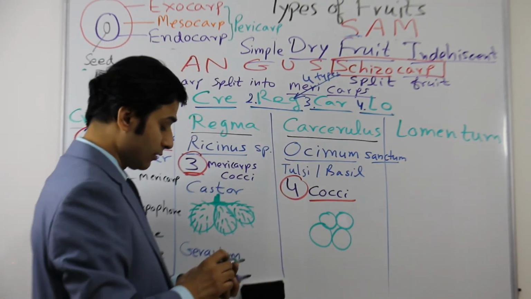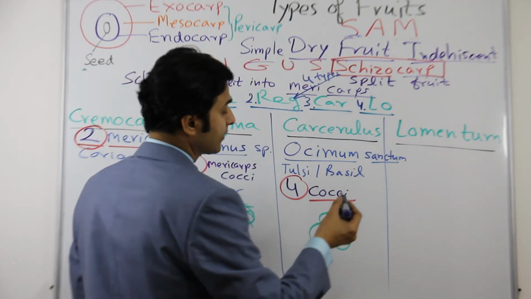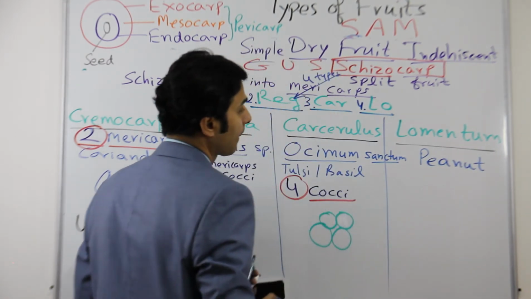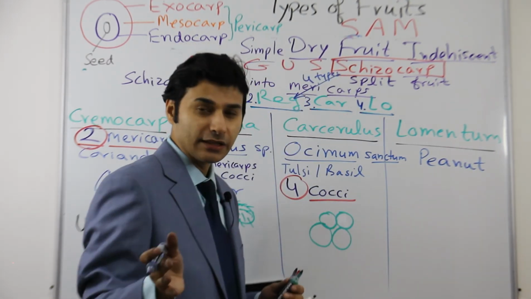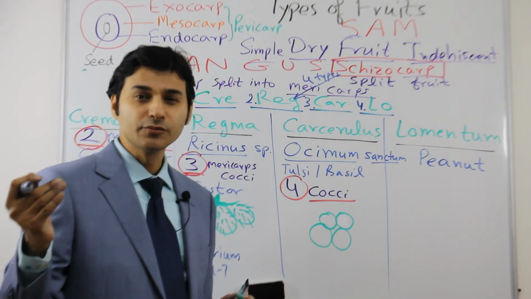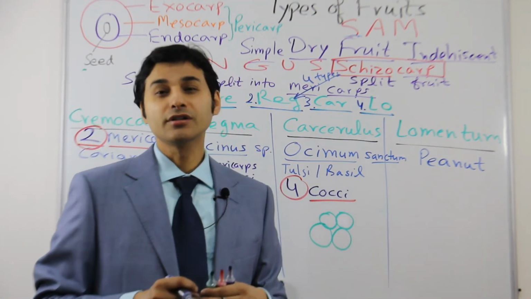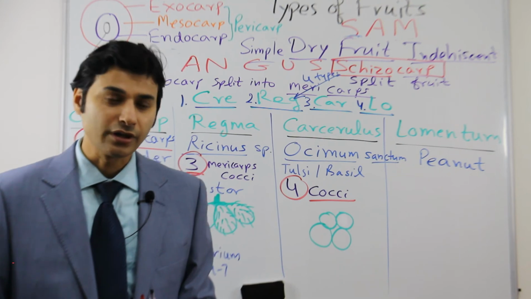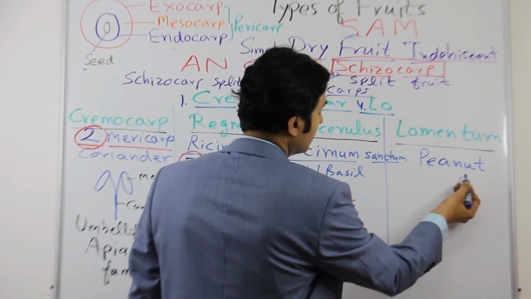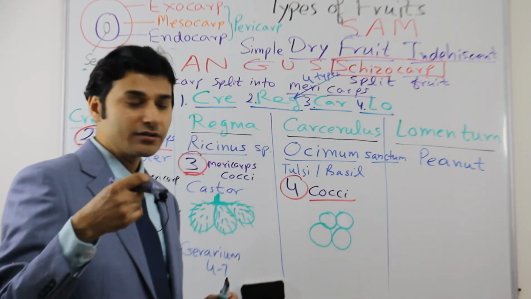The next one is lomentum. The example for lomentum is peanut. Although the peanut is not a nut, as I have told many times in botany, the terms describing the plant or the fruit are not always the real ones. Peanut is from the Leguminosae family, so it is a type of legume pod, but it is a type of lomentum.